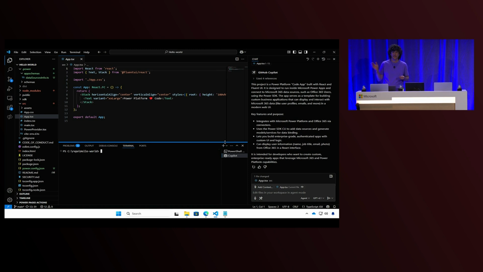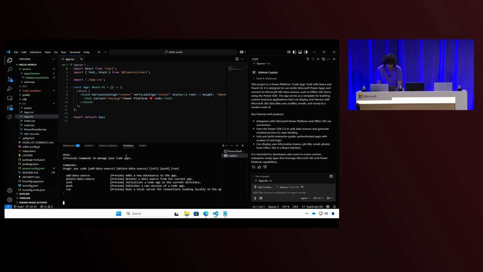I'm using Vite. You can use anything you want. But again, I did this, and I am running on my local machine, but I can get access to all the goodness of Power Platform. So let's see how this is done. We did that through PackCLI. We have a new command called pac code.